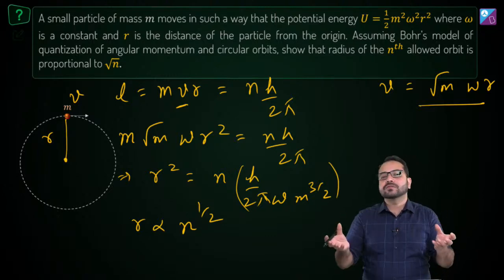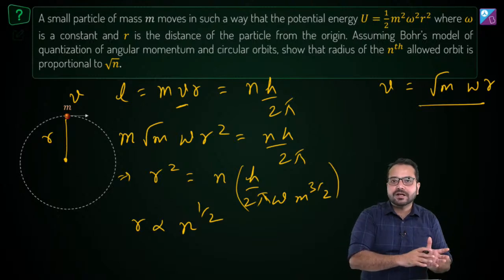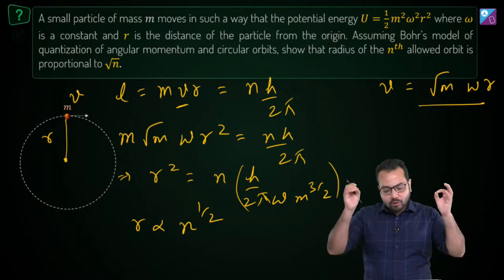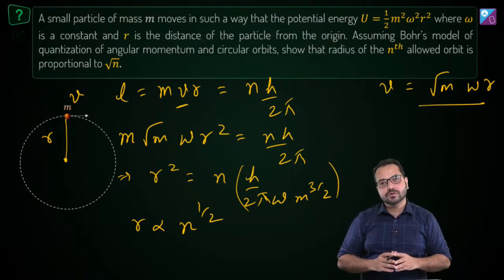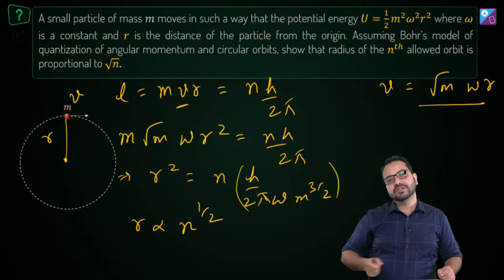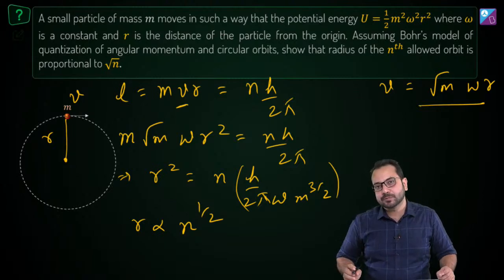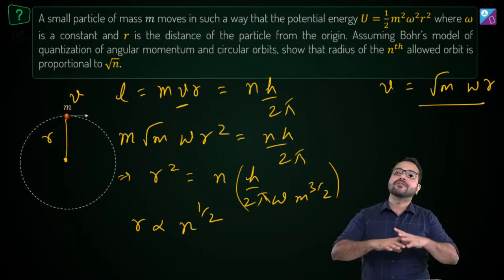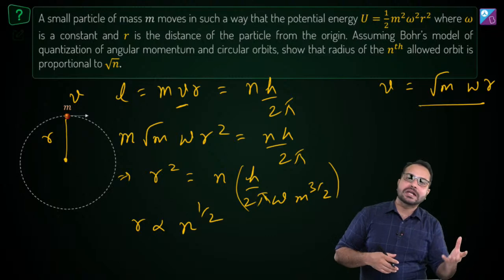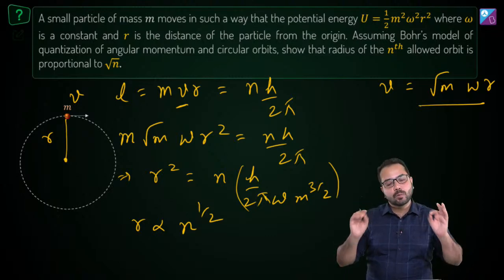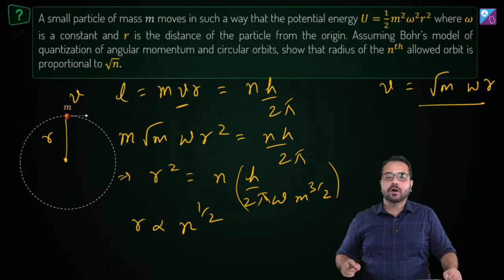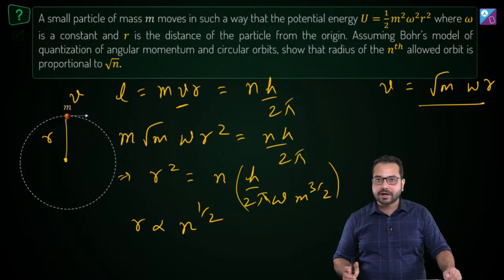The centripetal force in Bohr's model will have a different nature. The centripetal force in some other setting will have a different nature, but that does not matter. The only thing is that we have to find out what the centripetal force is, and that will be equal to mv square by r, and the second equation is going to come from the quantization of angular momentum: mvr is equal to nh by 2 pi. So you can be given different settings, but in all those settings, the way to find the relationship between velocity, radius, energy, everything is by these two equations, the centripetal force equation and the quantization of angular momentum. Is that right?